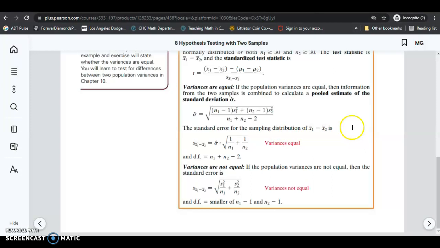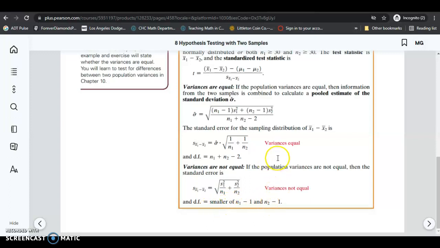If you go to the book, there are two different ways to calculate the degrees of freedom. If we assume nothing about the variances, meaning the variances are not equal, then you take the smaller sample size and subtract 1 from it to get the degrees of freedom. That's what we did in problem 2.